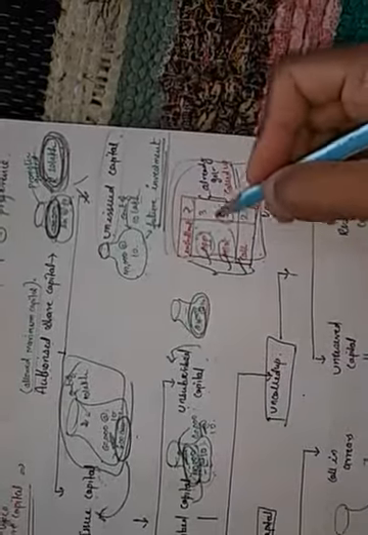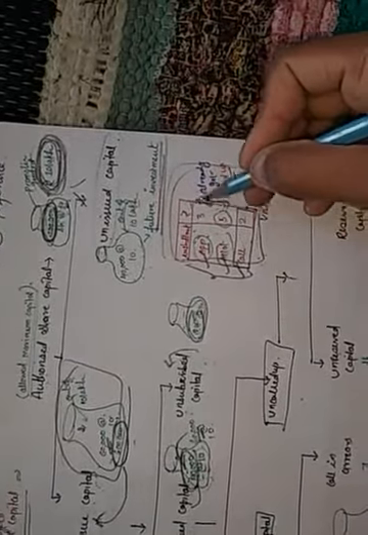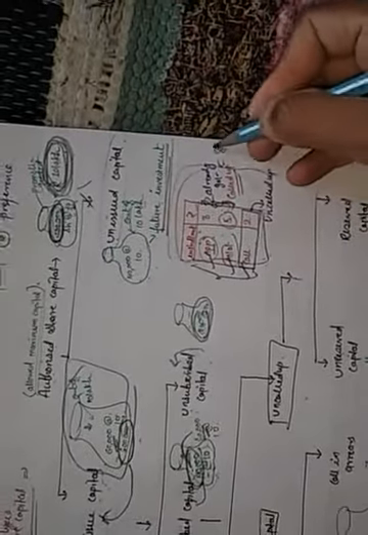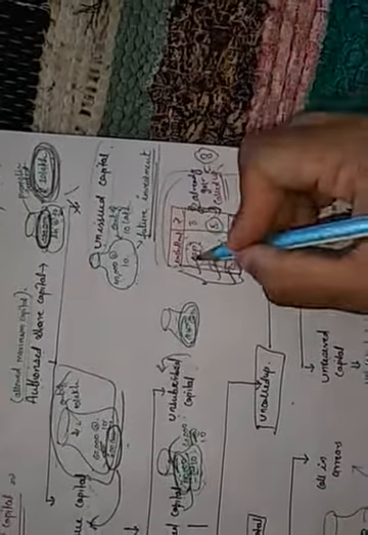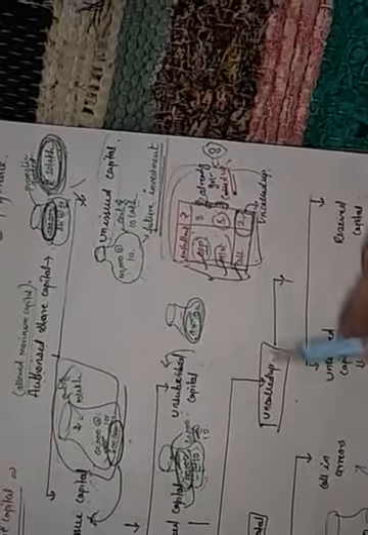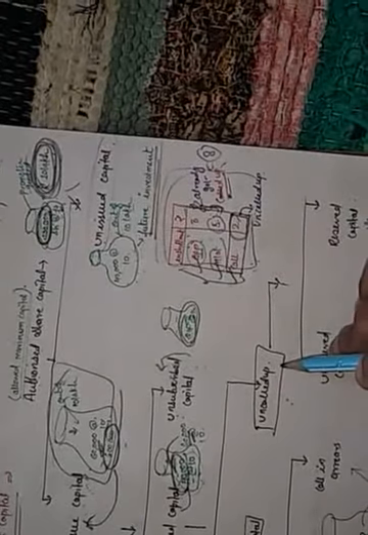Now come here, called up capital. The company has already got these two amounts, 3 plus 5, which is 8 rupees. That is called called up capital. And this 2 rupees which is not yet called by the company is called uncalled up capital. Is it clear? Now come to the next. Called up capital also has 2 parts, paid up capital and calls in arrears.